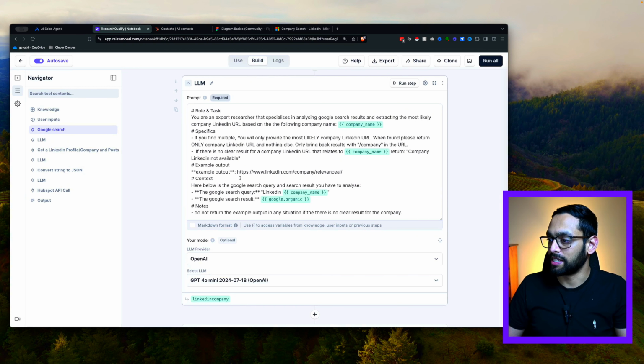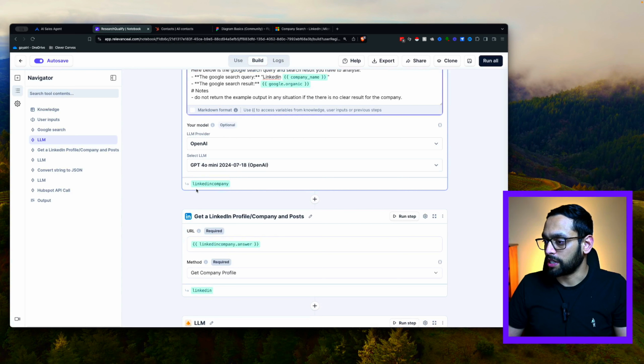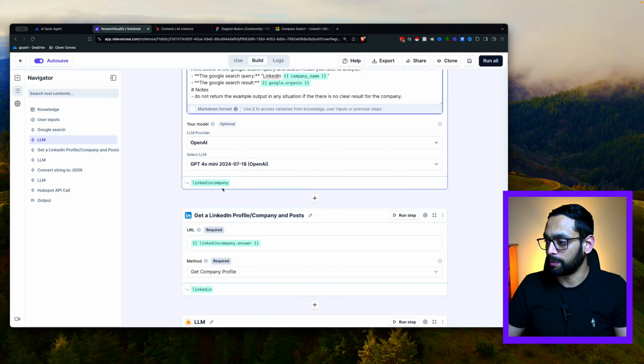And from that, it's going to provide us a URL that's going to be the same as the company that we're looking for. And we've just given an example here where we say this is the format that we want the output in. Then that result is going to be stored in this LinkedIn company. So this is where we're going to get just the URL of the company profile.